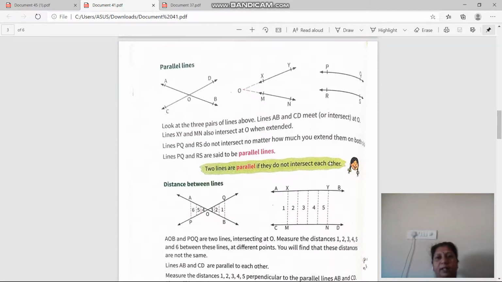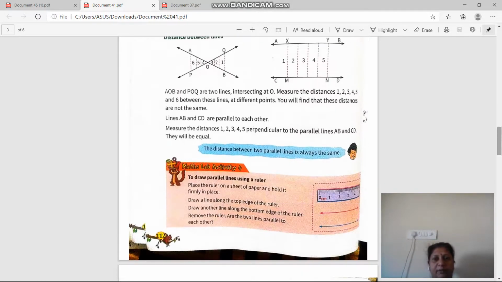So which are the parallel lines here? Two lines that do not intersect each other and are always at the same distance from each other are called parallel lines. This is the diagram of parallel lines. Get it? Did everyone understand the types of lines? Okay, the distance between two parallel lines is always the same. It is important for fill in the blanks also.